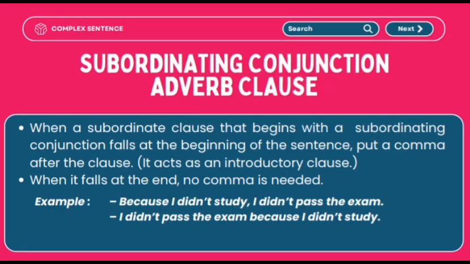First point, when a subordinate clause that begins with a subordinating conjunction falls at the beginning of the sentence, put a comma after the clause. It acts as an introductory clause. Second point, when it falls at the end, no comma is needed. Example, first: because I didn't study, I didn't pass the exam. Second: I didn't pass the exam because I didn't study.